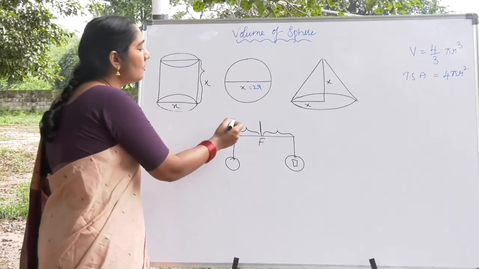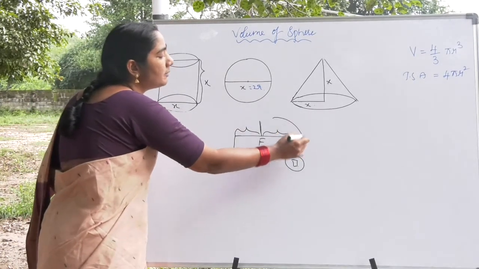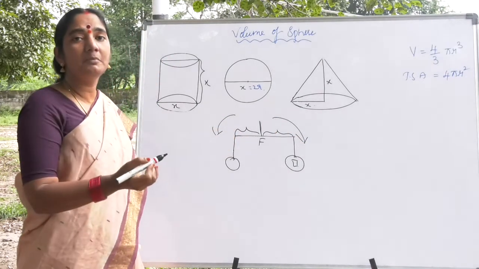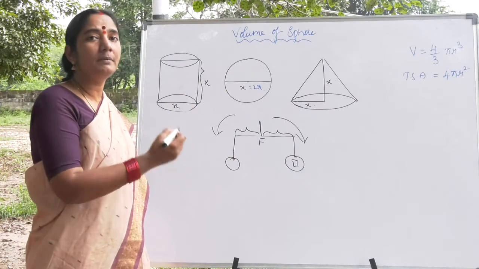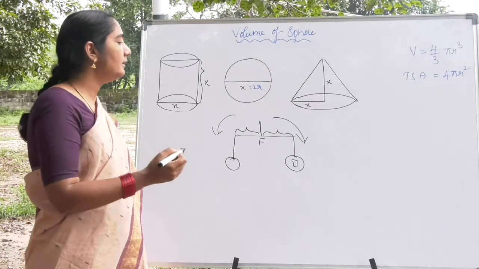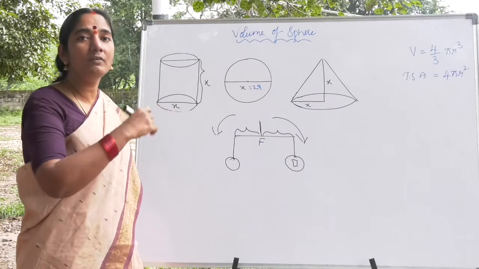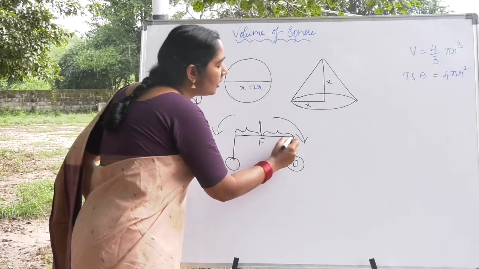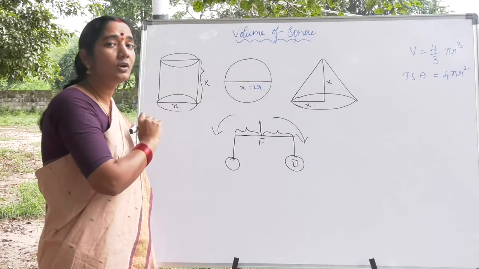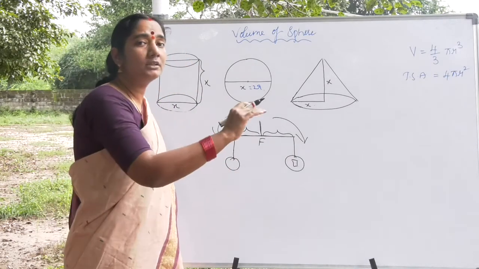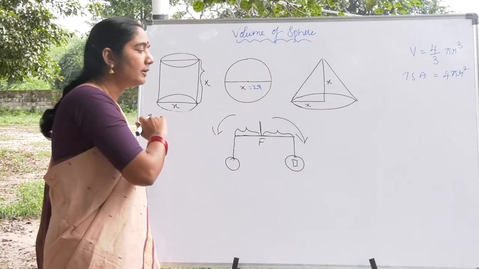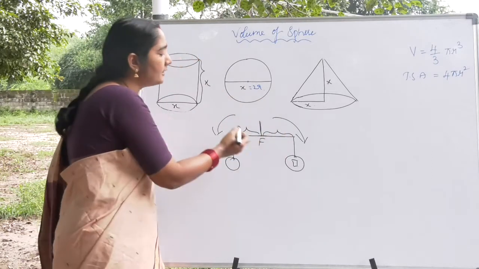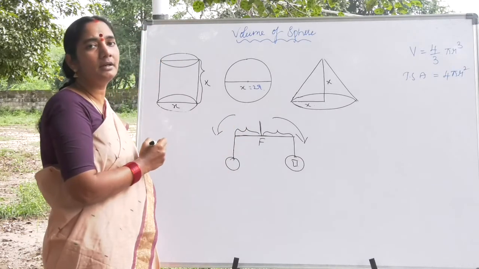Here, the clockwise moment is equal to the anti-clockwise moment. When the clockwise moment is equal to the anti-clockwise moment, applying the principle of moments, this rod is horizontal. This rod is at equilibrium position. That is possible only when the clockwise moment is equal to the anti-clockwise moment.